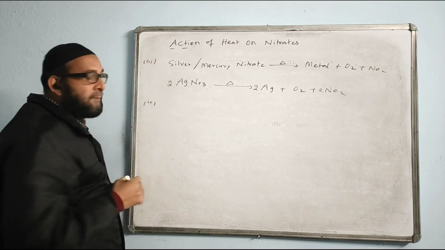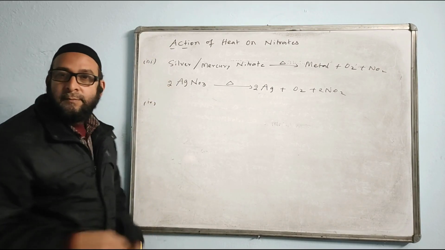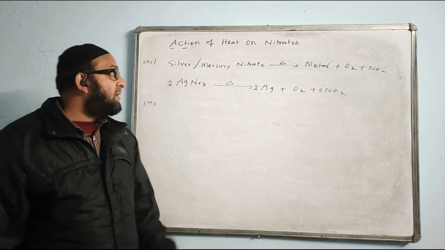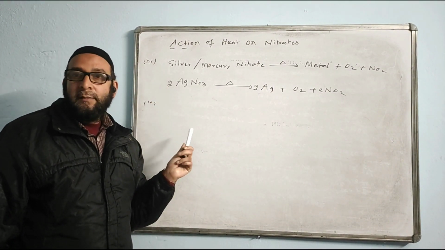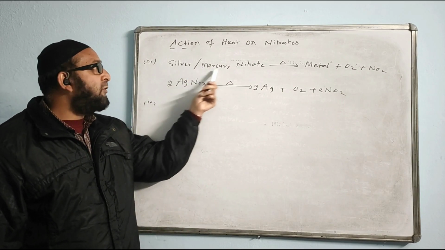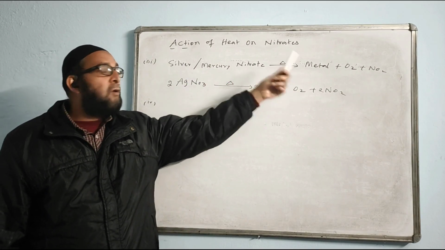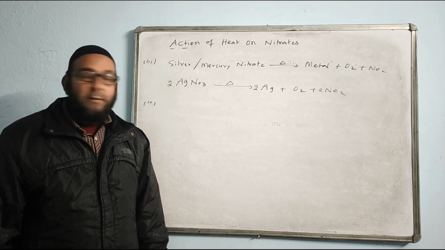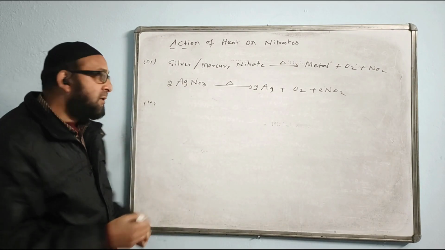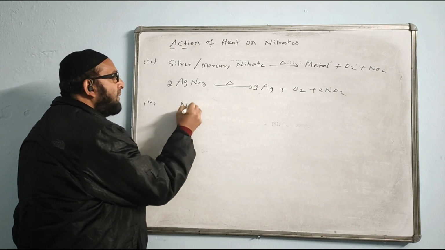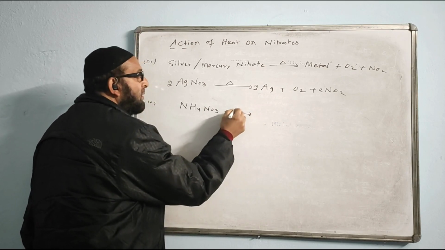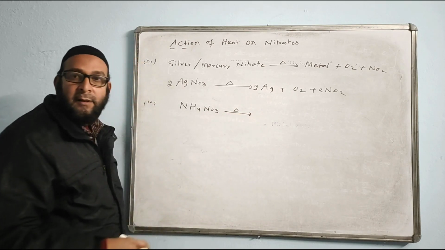Fourth category. This is category number 3, where we have silver or mercury nitrate, when we heat it gives metal, oxygen and nitrogen dioxide. Fourth category is when we heat ammonium nitrate, NH4NO3, this is the last category.